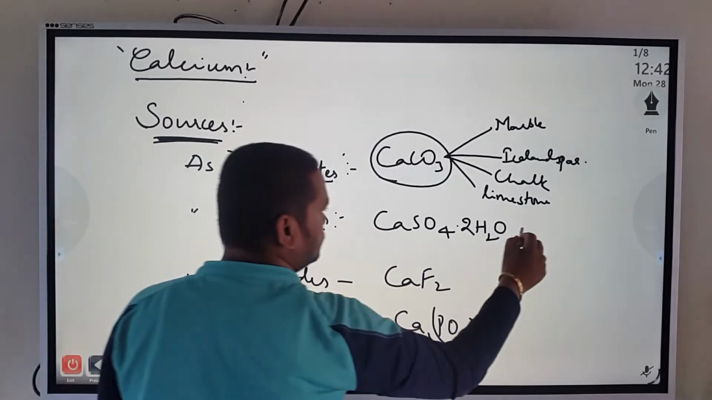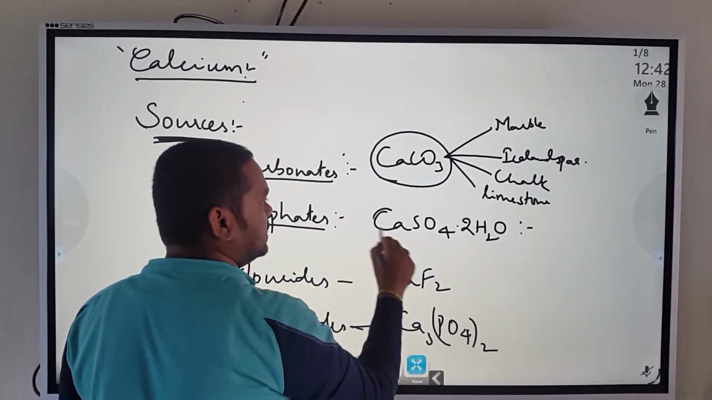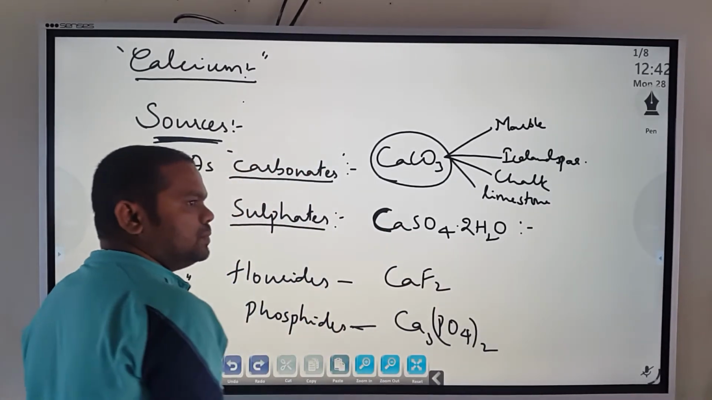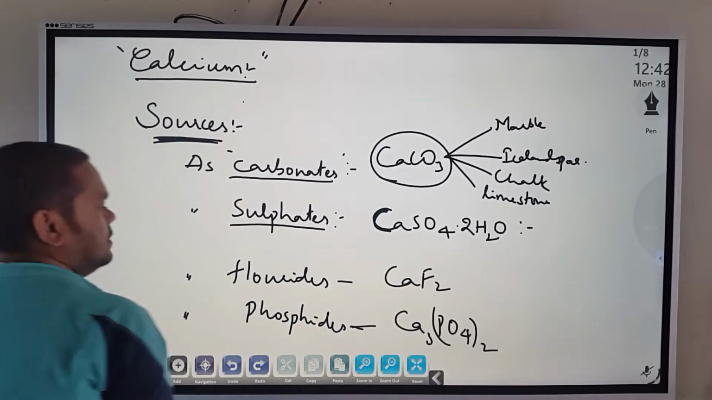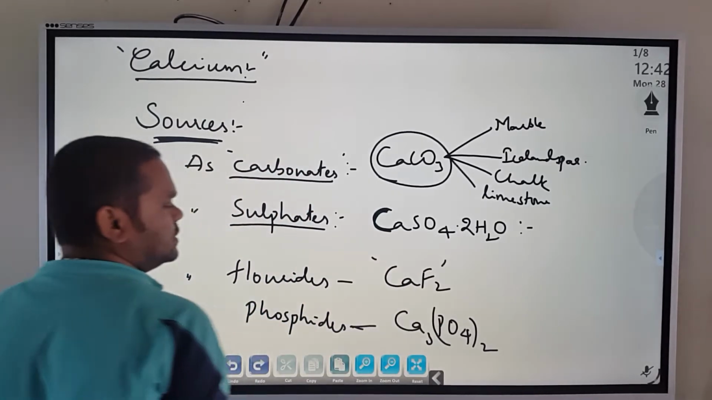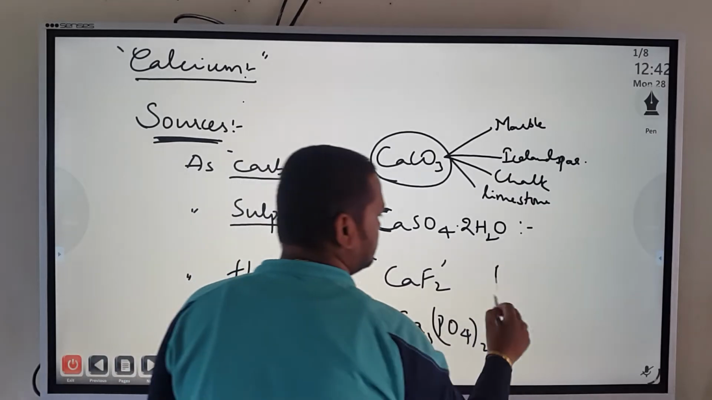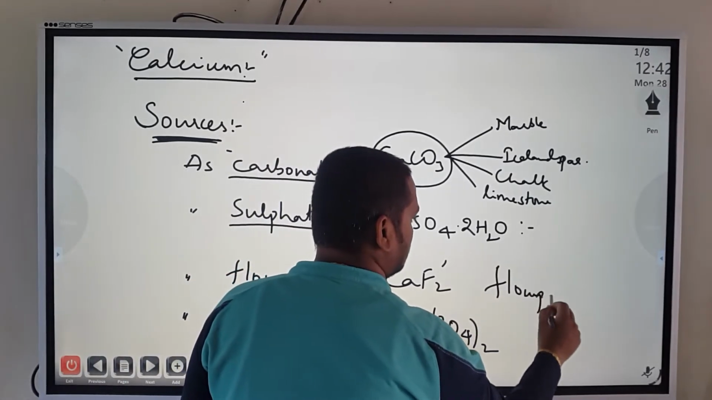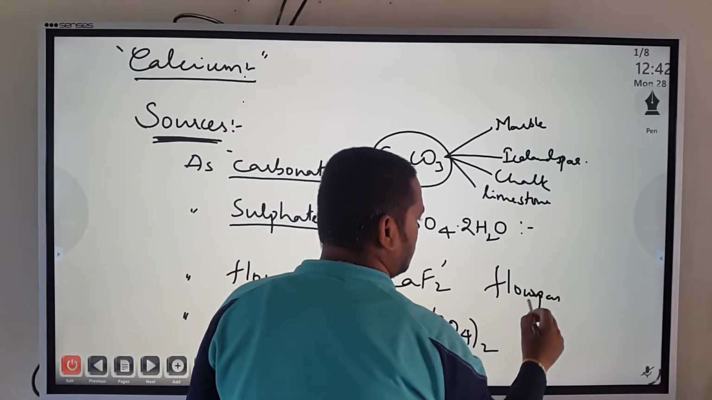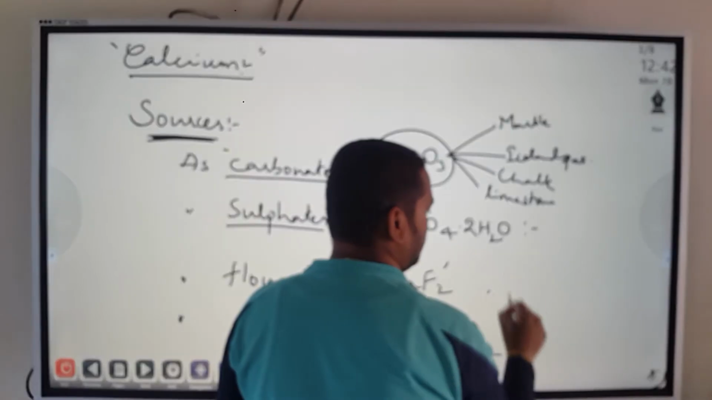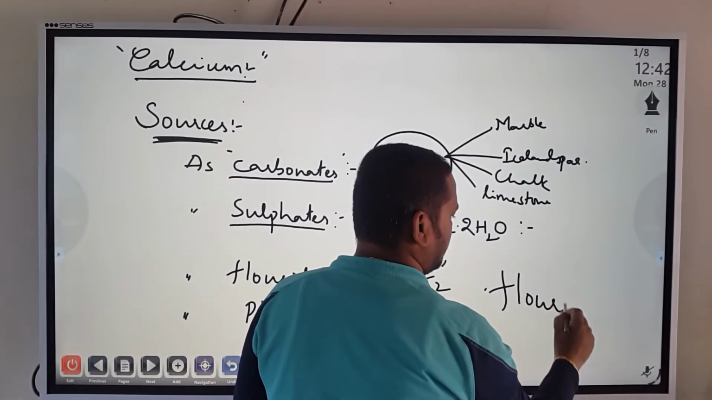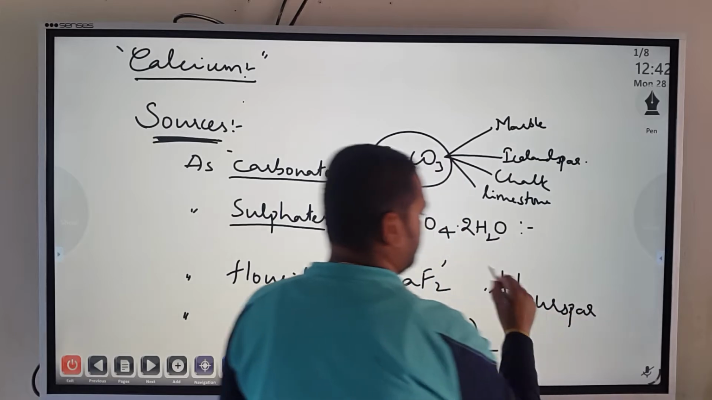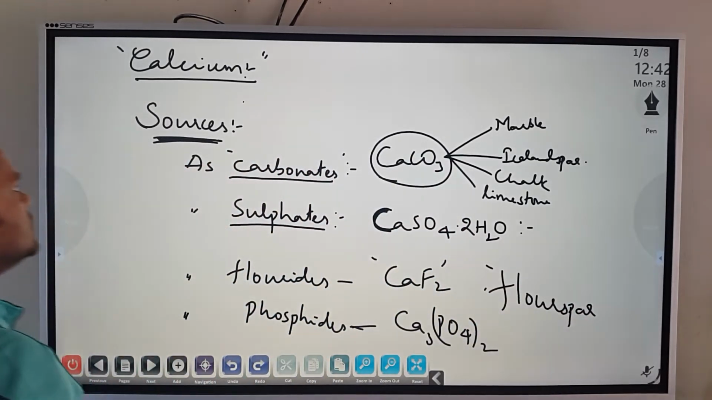Sulfates, you know this. What is the name of CaSO4.2H2O? It is called as what? I told you, gypsum. CaSO4.2H2O means gypsum. Then fluorides. So this is called as what? Fluorspar. And calcium phosphate. So these are the various sources.